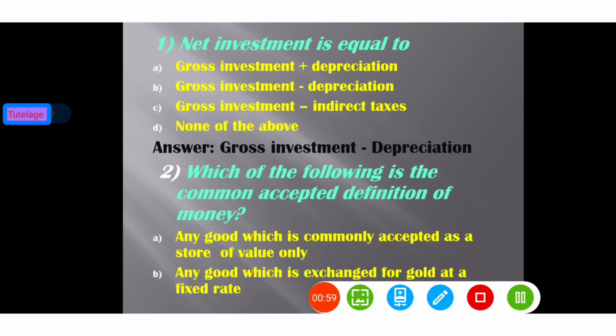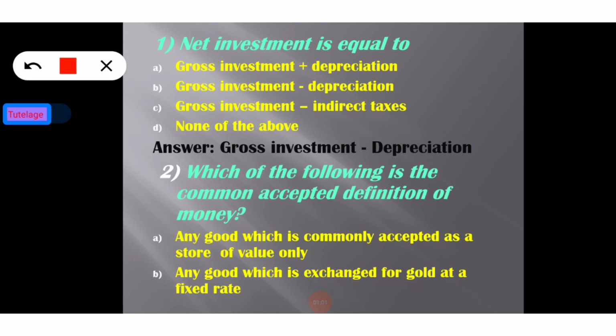So, learners, here we can see some question answers on economics. So, let's start. The first six questions are MCQs, and each has four options. The first question is: net investment is equal to, and the four options are gross investment plus depreciation, gross investment minus depreciation, gross investment minus indirect taxes, and the last option, none of the above.